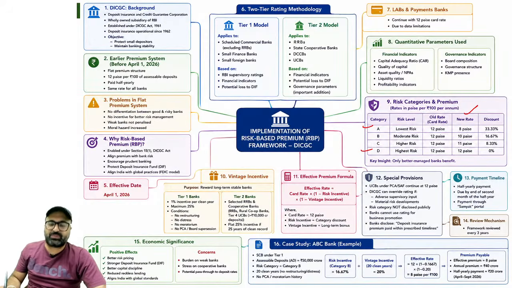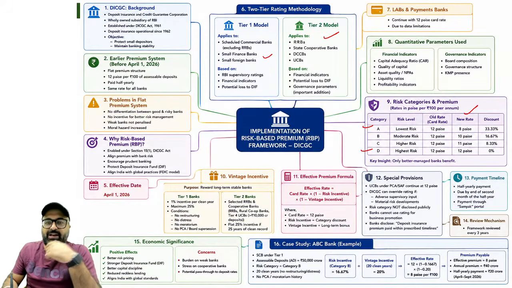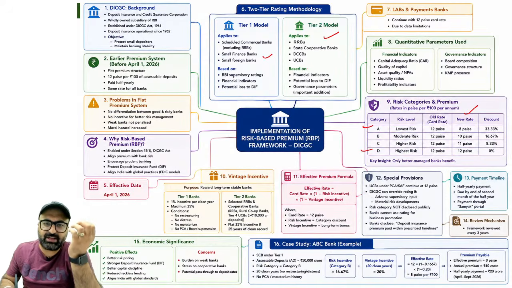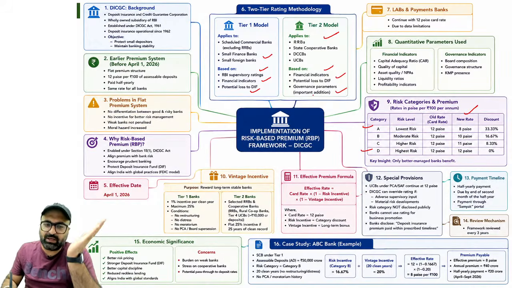So category A is the safest bank and category D is the riskiest bank, the most risky. Okay, now the other points you need to remember on this: Tier 1 is applicable on scheduled commercial banks, small finance banks and foreign banks. In case of tier 2 it includes RRB, state cooperative banks, DCCB and urban cooperative banks. Based on supervisory review rating, financial indicators and potential loss to DIF, but here the financial indicators, potential loss as well as governance parameters are also important to be taken into consideration.